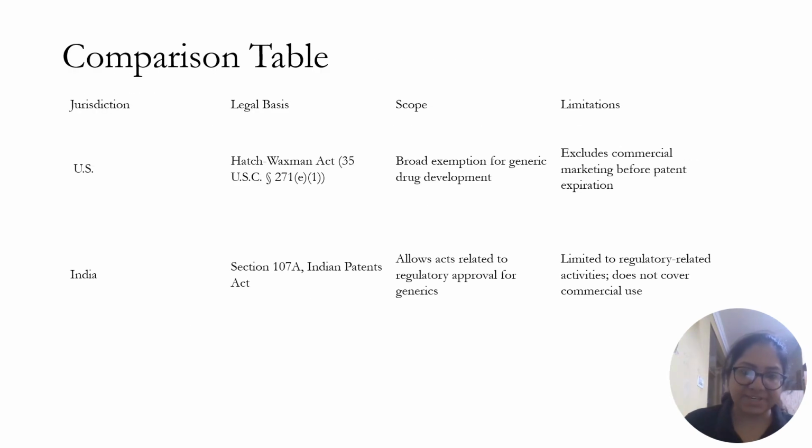Here is a comparison table between US and India. In the Hatch-Waxman Act, it has been mentioned that commercial marketing is excluded from the scope of the section. Under Indian law, that is Section 107A, it has been stated that only regulatory activities will be permissible, but not commercial use activities.